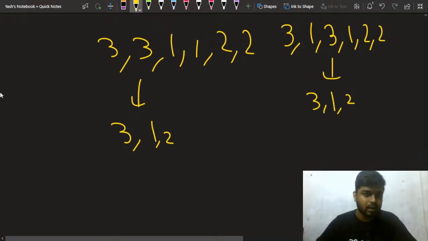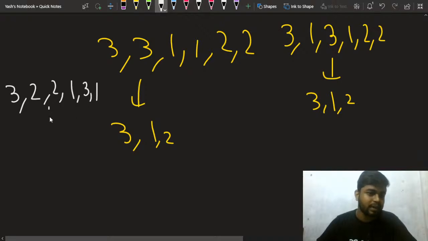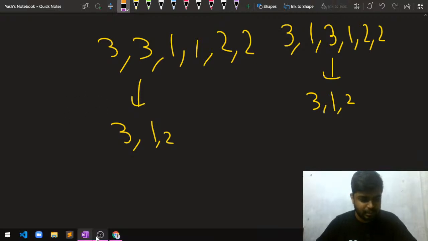Can you observe something? Let's say I take another case: I take 3, then 2, then 2, then 1, then 3 and then 1. But I'm not considering that, let's consider the case that has been given to us.